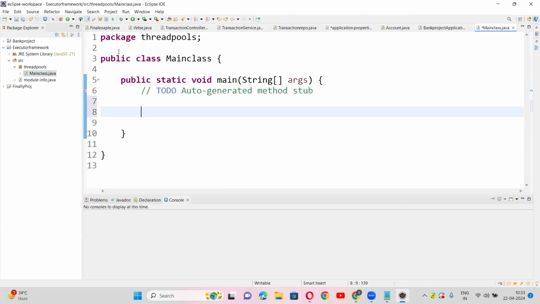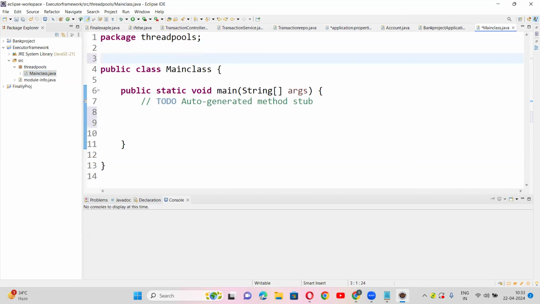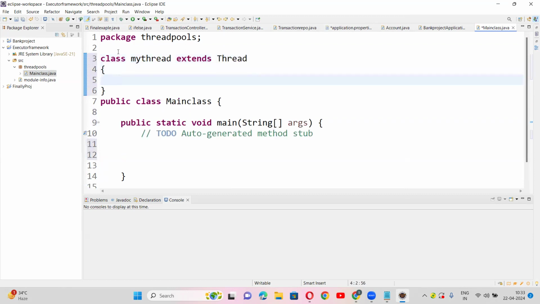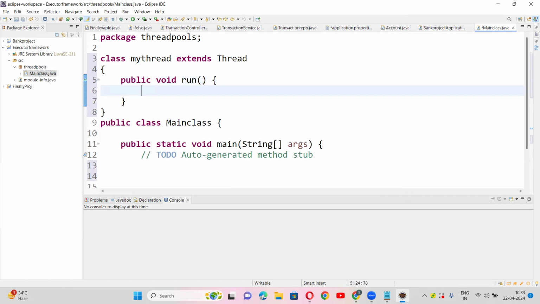Now let us take a class MyThread which extends Thread.